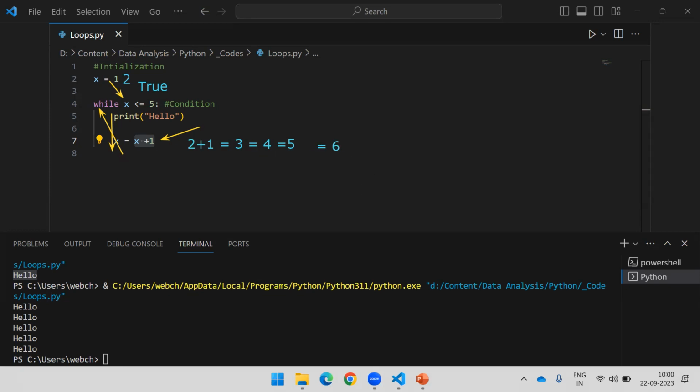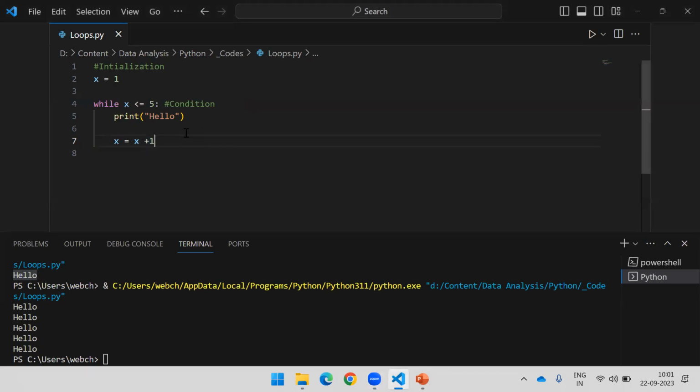6. And now if Python goes to check my condition once again here, x is nothing but 6 now in this case. If it is 6, whether this condition is returning true or false, obviously it will return false. The moment it returns false, Python will stop execution of the loop. Whatever code we have written inside this block will not be executed and it will move ahead with the next code.